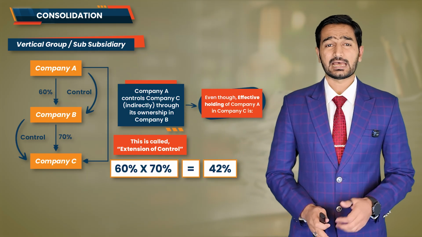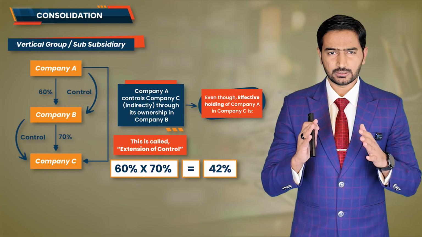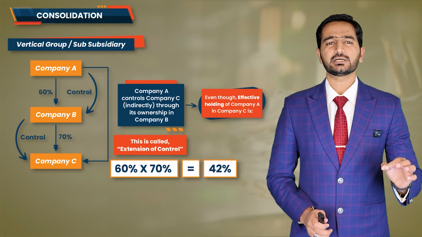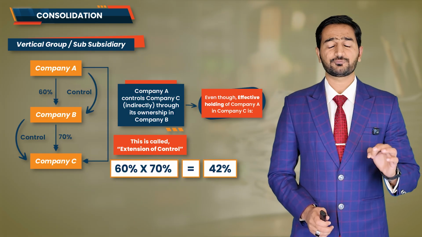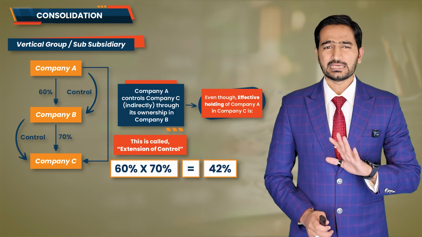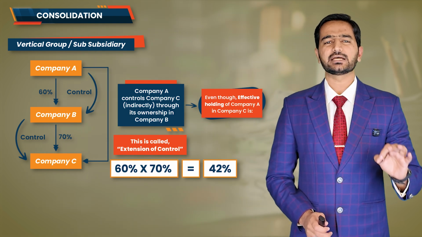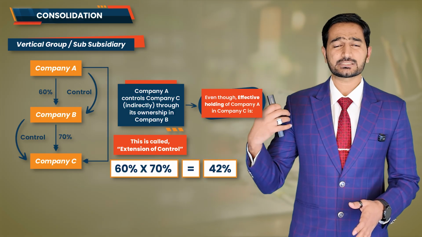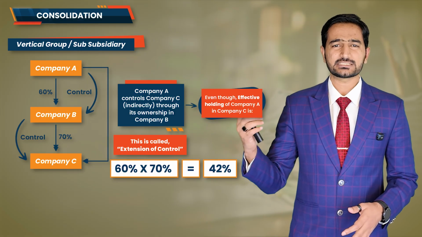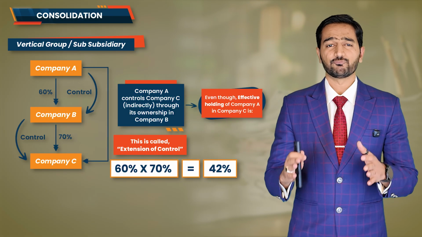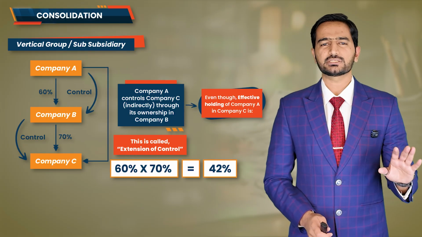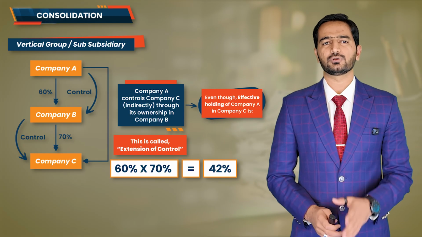But, and this is important, even though effective holding is 42%, this number is only used for calculation purposes. It has nothing to do with determining control. The question of whether company A is parent company and whether company C is subsidiary company will be based on the actual control, not on the basis of percentage of effective holding.